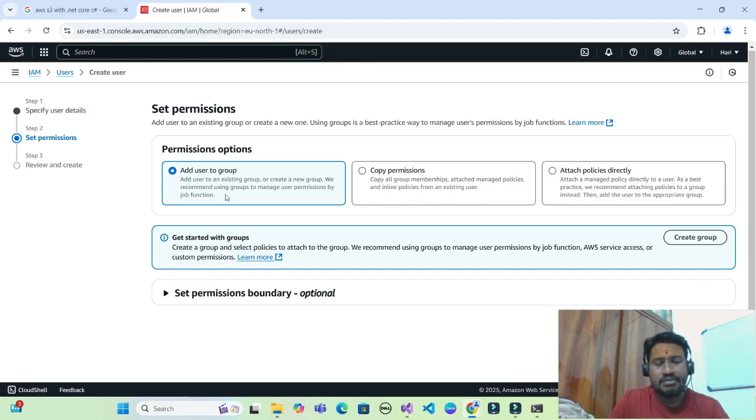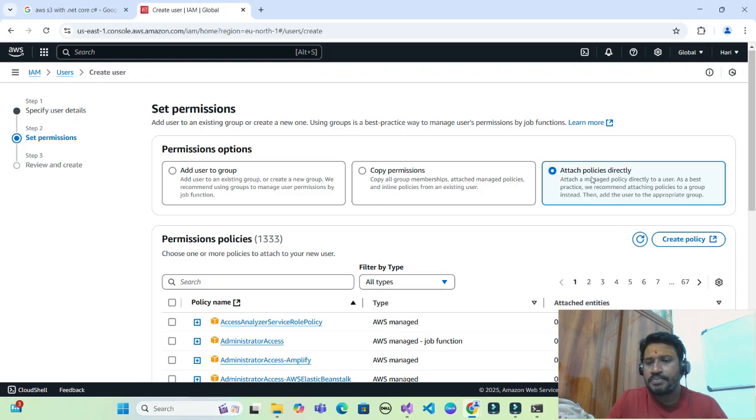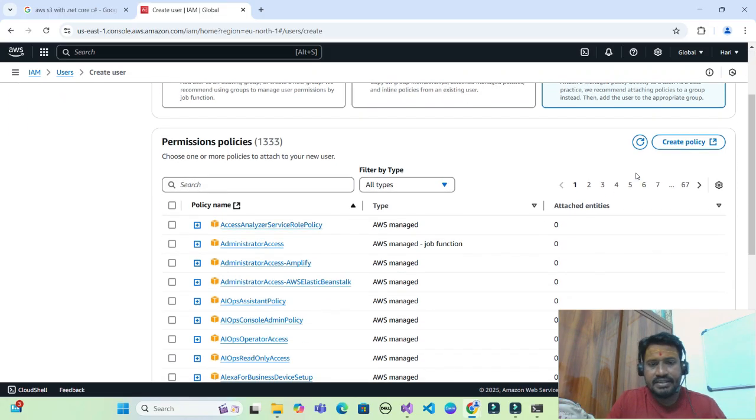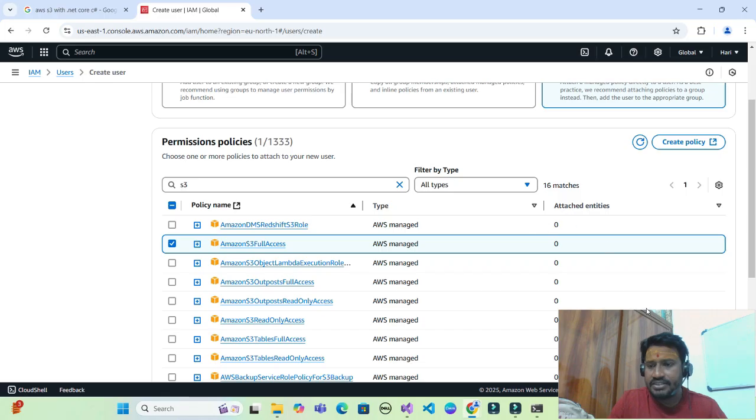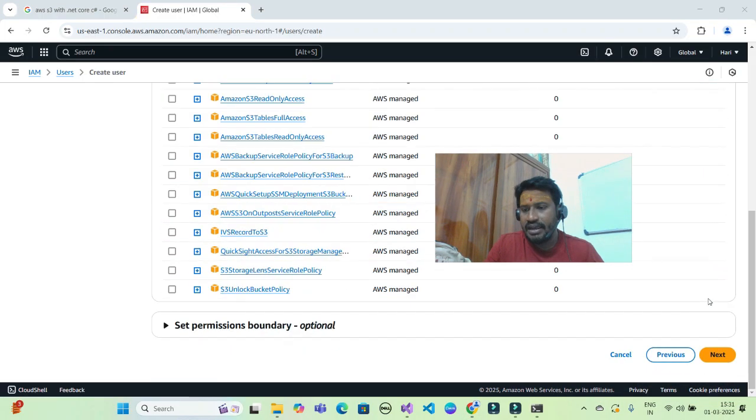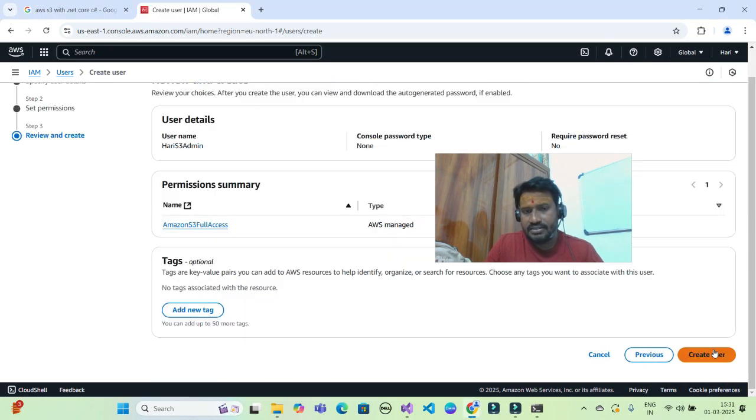I have to set permissions. I will go with default permissions provided by AWS, so I'll click on attach policy directly. Here I have to search for S3 and we can see Amazon S3 full access. Select this one and then click on next.